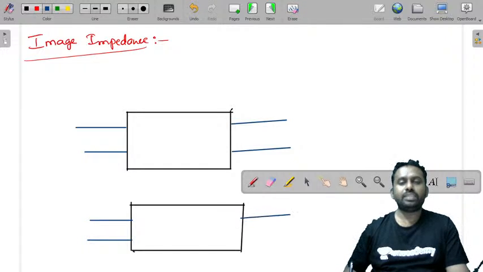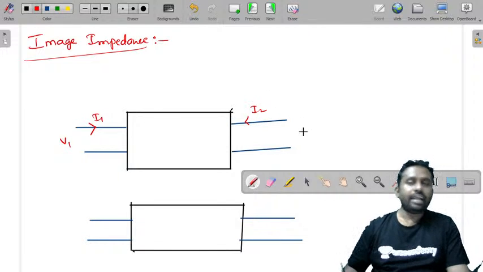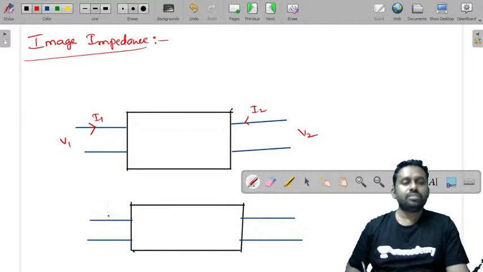Let me mark V1 and I1 here, and this is I2 and V2. Similarly, you have I1 and V1, and I2 and V2.